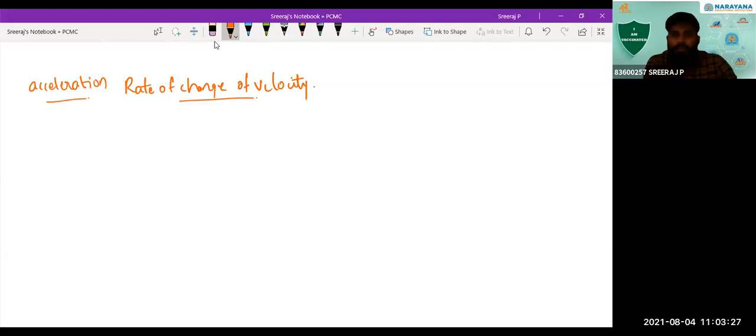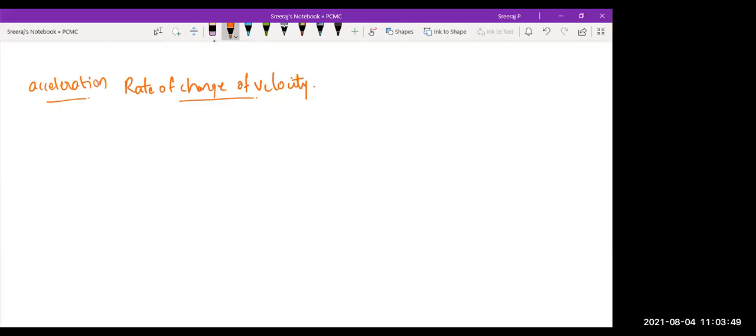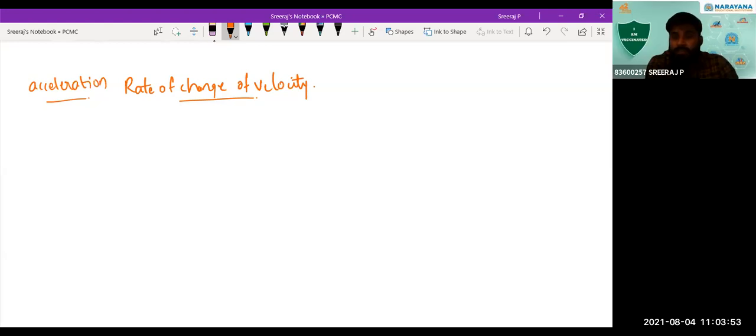Yesterday, three cases we discussed, right? You can see that in the first case, velocity is not changing at all. That is, with the time, the velocity is remaining constant only, right? So there you can see that there is no change of velocity, or the rate of change of velocity is zero. That means acceleration is zero. Clear?